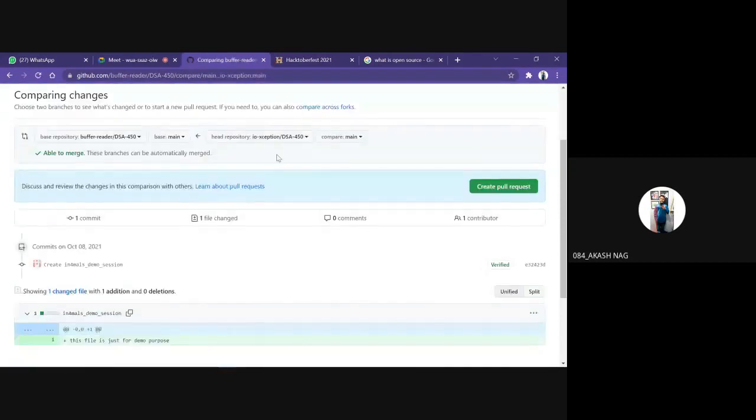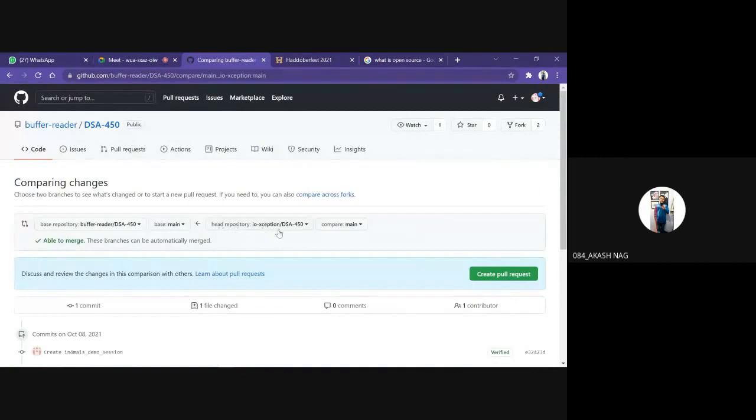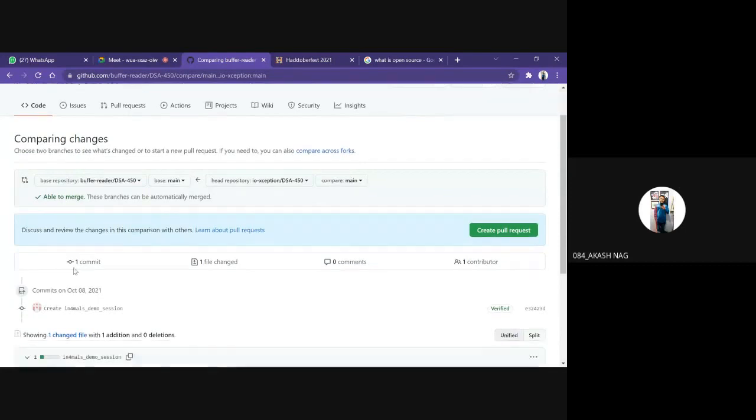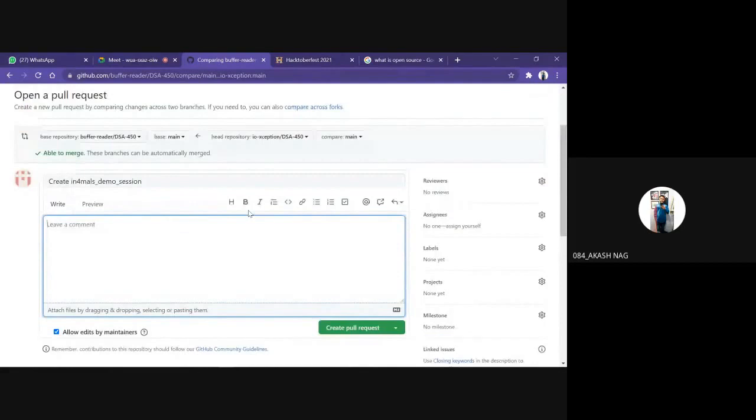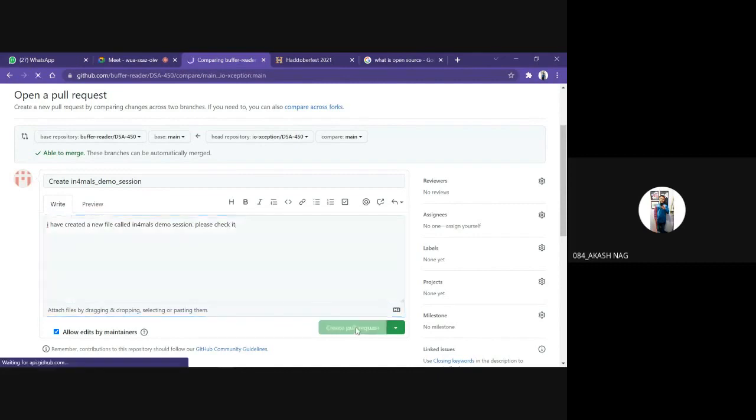Right. So it's saying, see, head repository IO exceptions, the DSF 450 problem to buffer readers 450. Buffer reader is the main account, and IO exception is a secondary account which I have created, which I have forked in. So I will create a new pull request. I've just made a comment that I have created a new file called informals demo session. Please check it, and then I will create a new pull request.